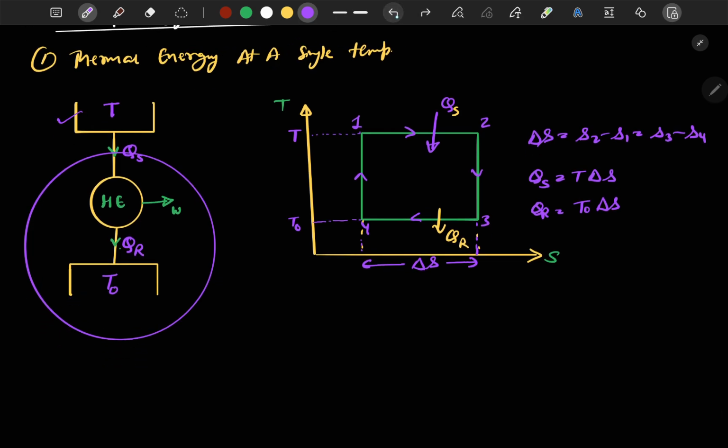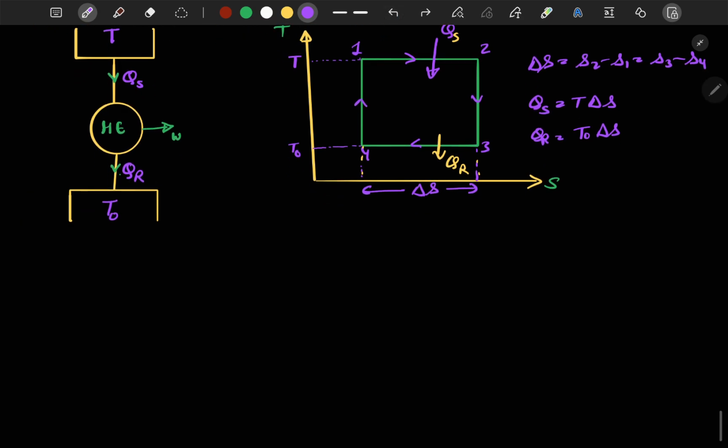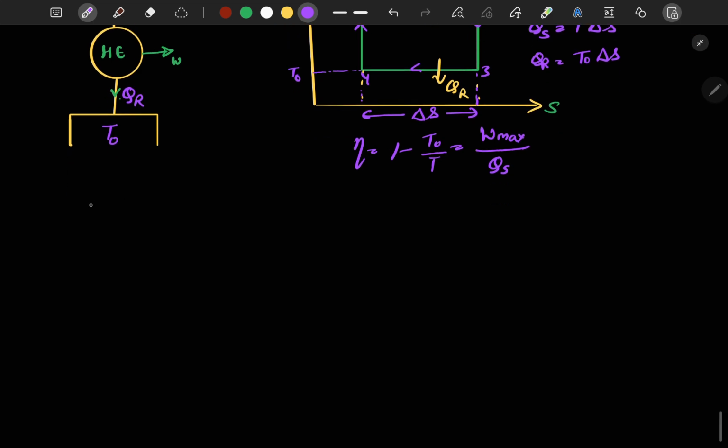Now I can write the efficiency of an engine is equal to 1 minus T naught by T for a reversible Carnot engine. And we can further equate it as W max upon Q supplied. So from here I can write W max is equal to (1 minus T naught by T) times QS. I can substitute the value of QS, or I can directly open it first.